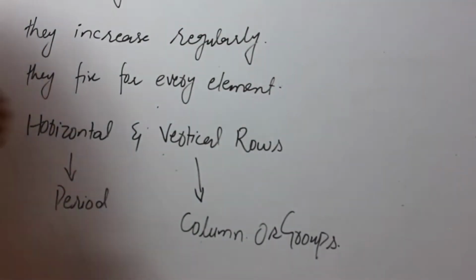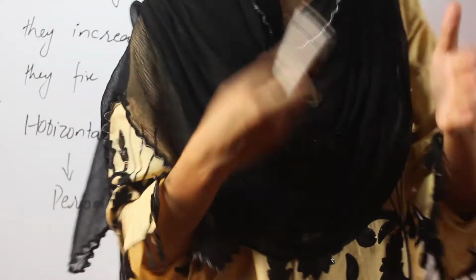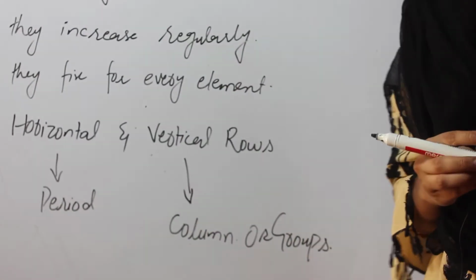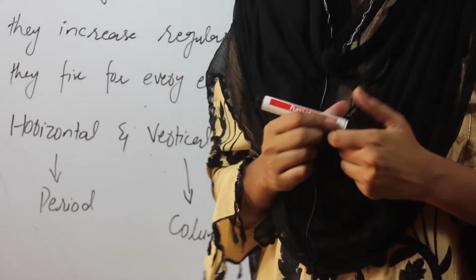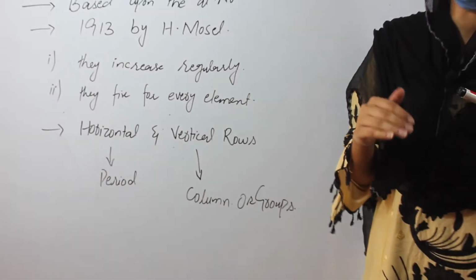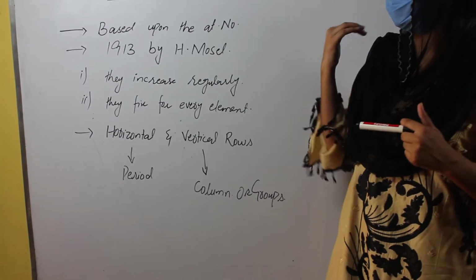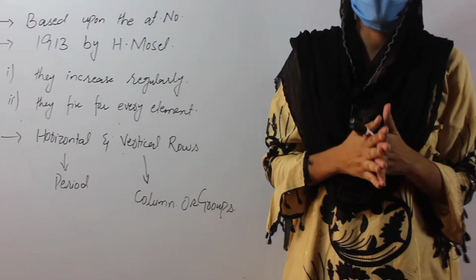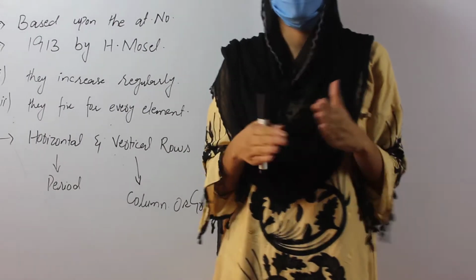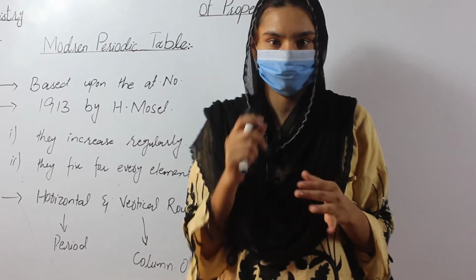And now a new question arises: what is the arrangement of the elements in the modern periodic table? Means if the scientists changed the property to atomic number, how did they arrange elements in a new way and how did they change Mendeleev's periodic table?